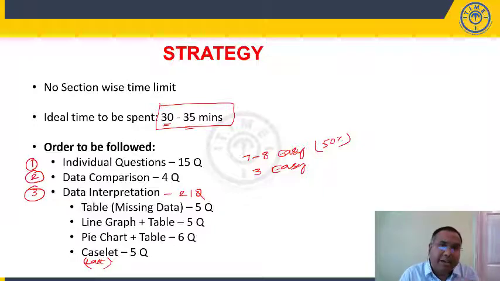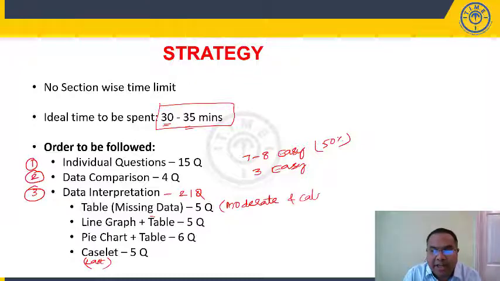That means you have attempted the rest of the questions, still you have time left, then you can look at attempting the caselet. Now in this paper, the missing data question set had 5 questions. I am saying that this is moderate and calculation based. There are some intense calculation based questions, with missing table data, so we can classify this as moderate. But the line graph and table set is easy.